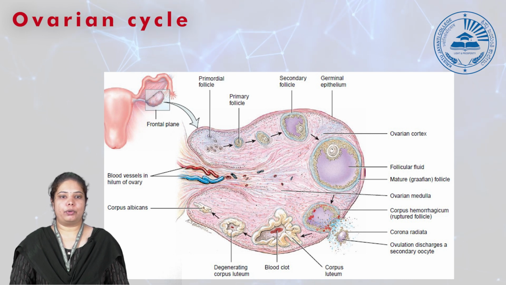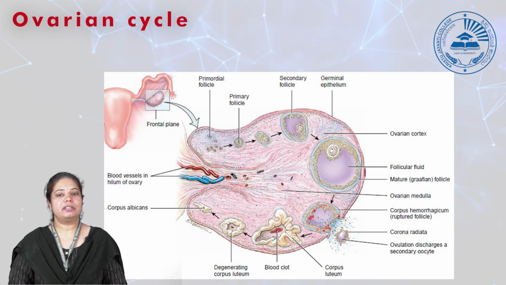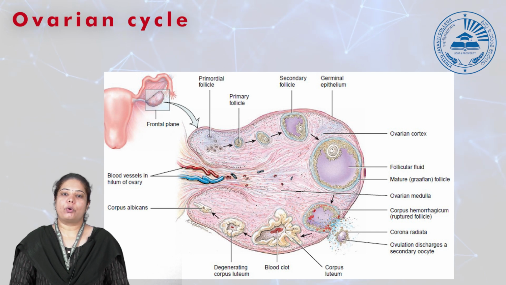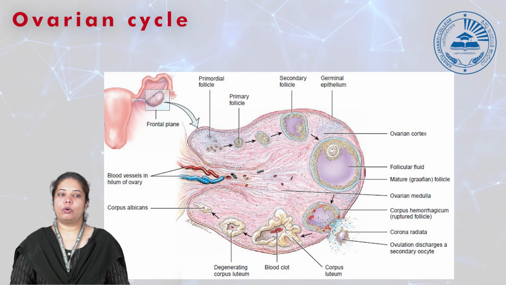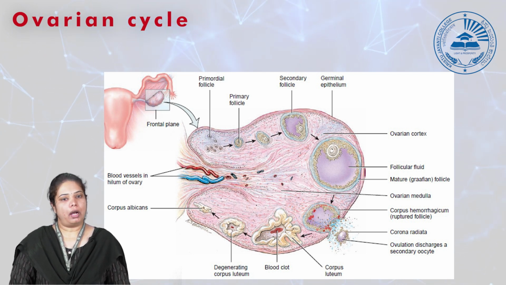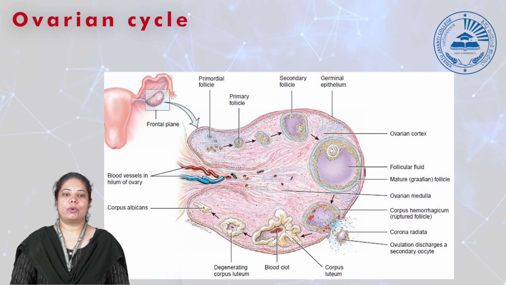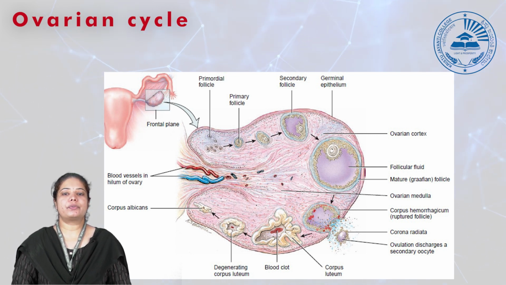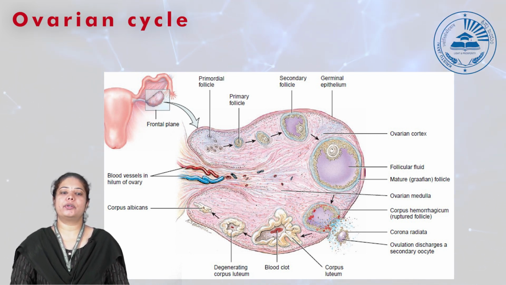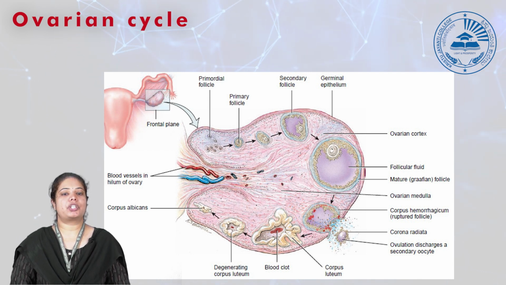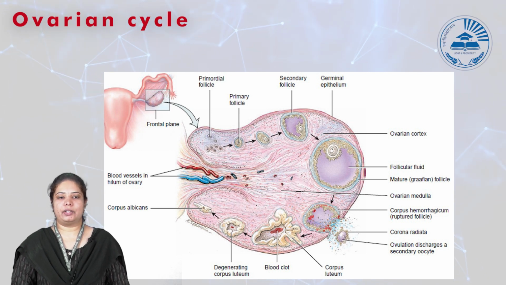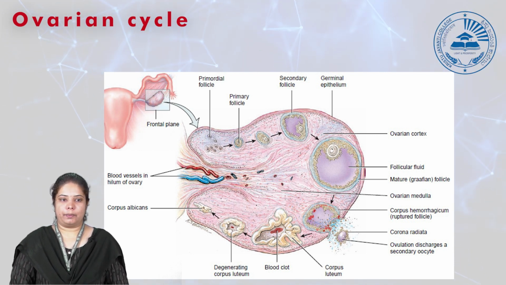The ovarian follicles are usually present in the cortical region of the ovary, and oocytes are present in different developmental stages within the ovarian follicles. Along with these, we also have different kinds of cells, which we call follicular cells. These cells nourish the oocyte and also start the synthesis and secretion of estrogen. A very mature Graafian follicle is larger in size and has more fluid, and it will rupture and expel the secondary oocyte in the process of ovulation.